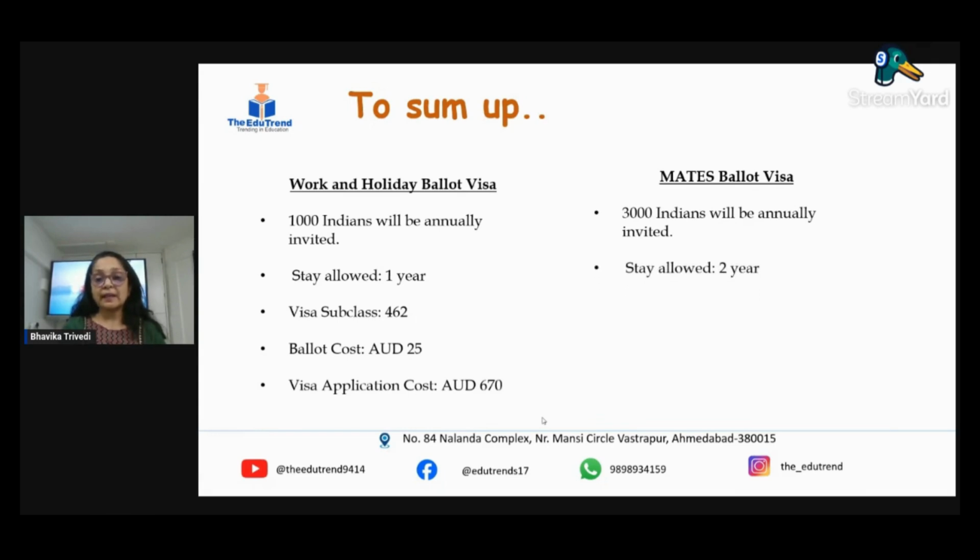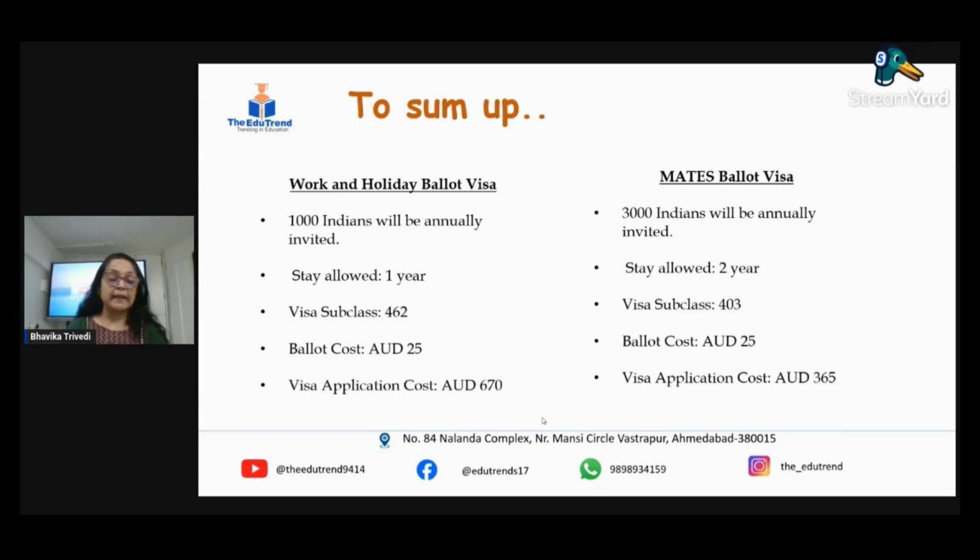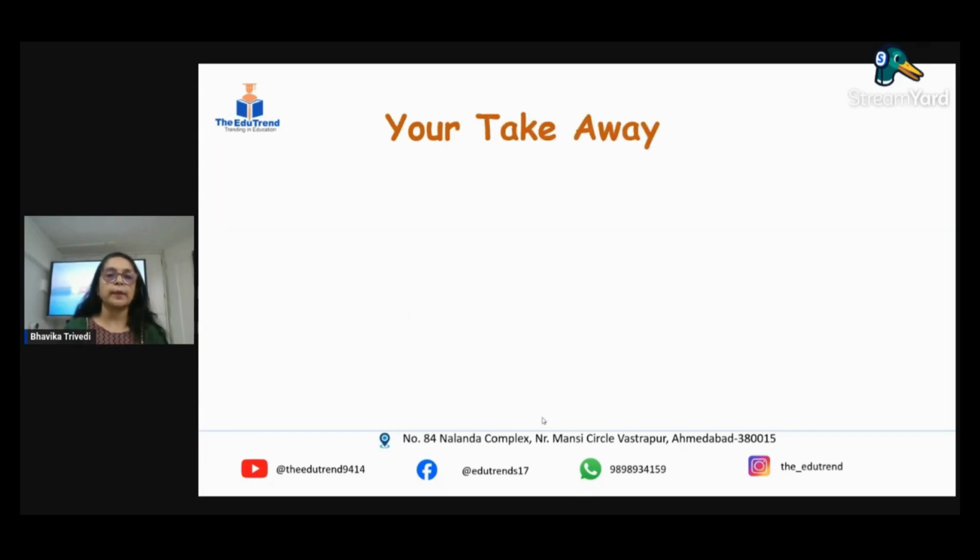Talking about the mates visa, 3000 students or 3000 Indians are annually invited. You can stay under this visa category for 2 years and work full time. The visa subclass in this case is 403. The ballot cost is similar, that is 25. The visa cost over here is less, which is 365. In both cases, you can take your families together. In the case of the mates visa, the family or the spouse can work with you. Both of you can work together.